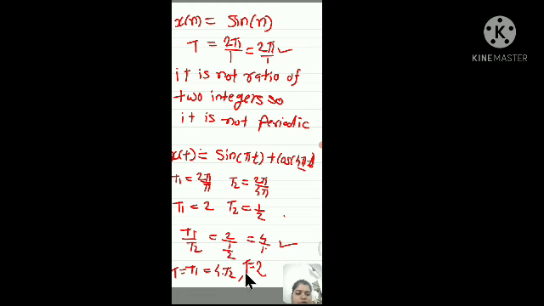So what is the fundamental period? T is equal to T1. What is T1? It is equal to 2. This T is also equal to 4T2, so 4 into 1/2, that is equal to 2.